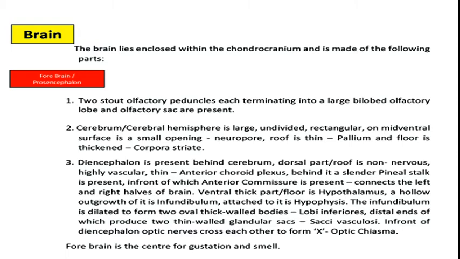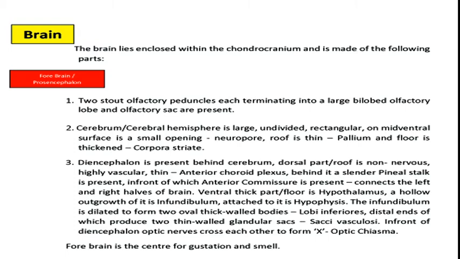Dorsal part or the roof of diencephalon is non-nervous, highly vascular, and thin. This region of the brain is termed as anterior choroid plexus.